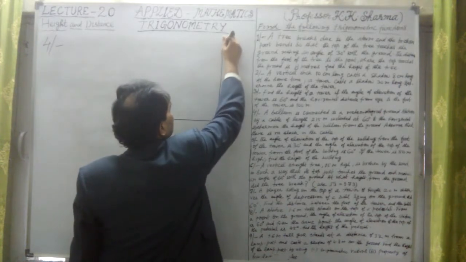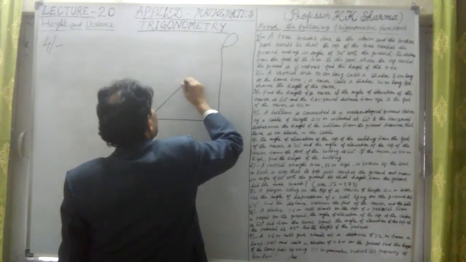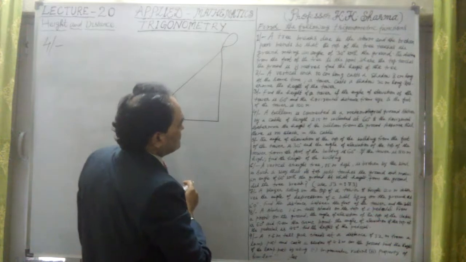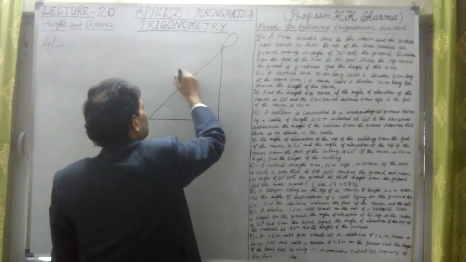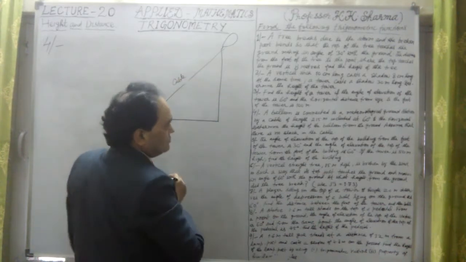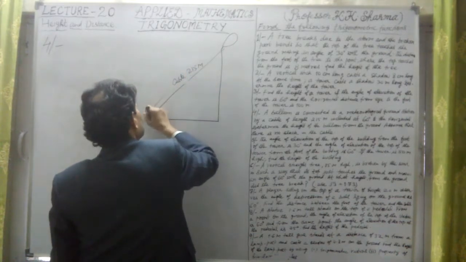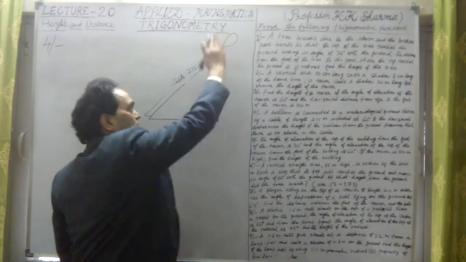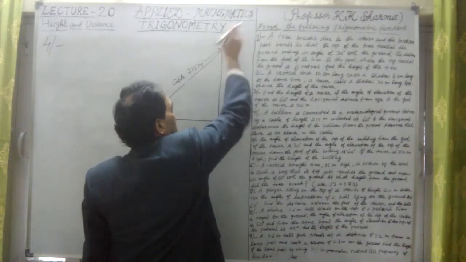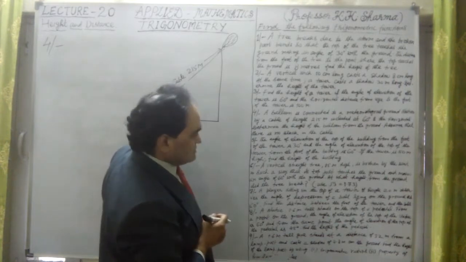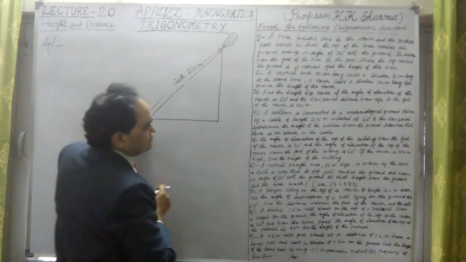Here is a balloon. Let me take this balloon like this. Now this balloon is connected by a rope or something. The balloon is connected to the meteorological ground station by a cable. This is cable here. Okay, by a cable of length 200 meter. 200 meter cable. No slack is here. It is straight length of the cable. Now this is the balloon here. Meteorological balloon is here, this is the earth station, meteorological station on the ground.